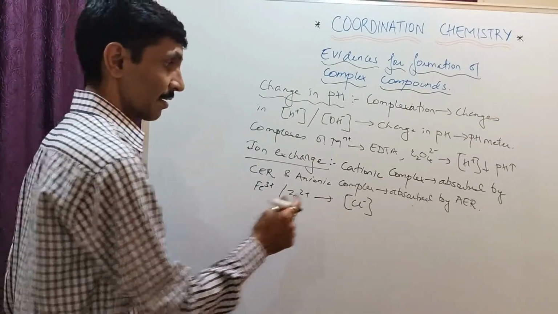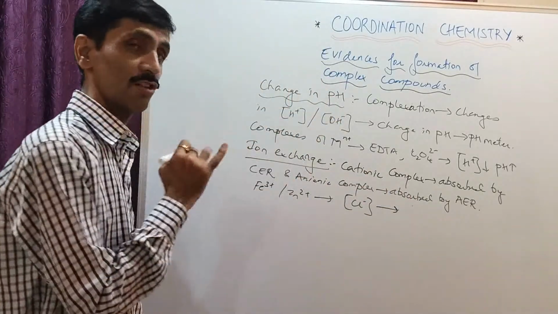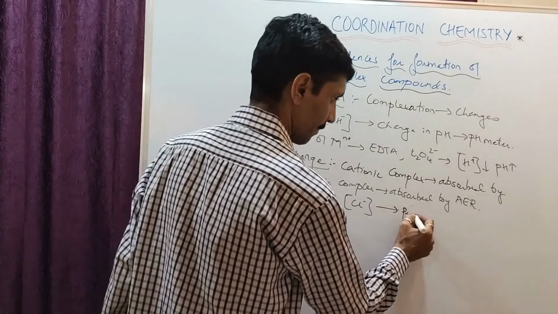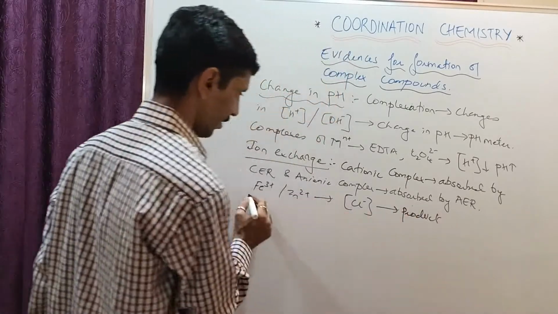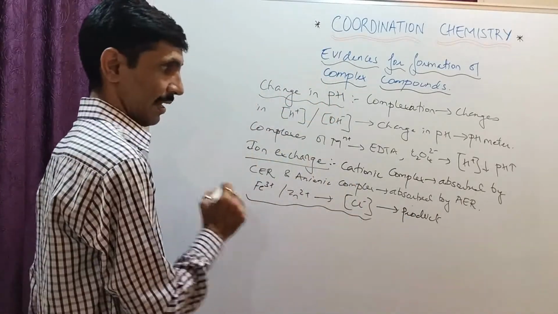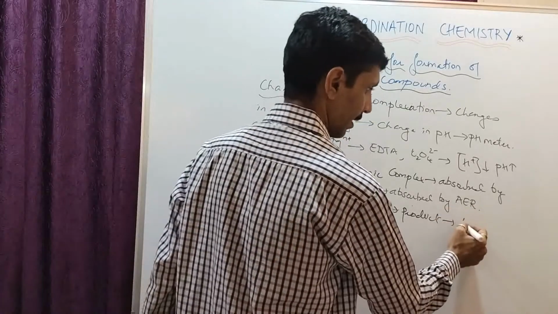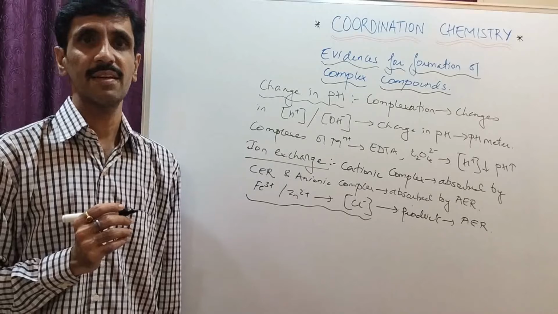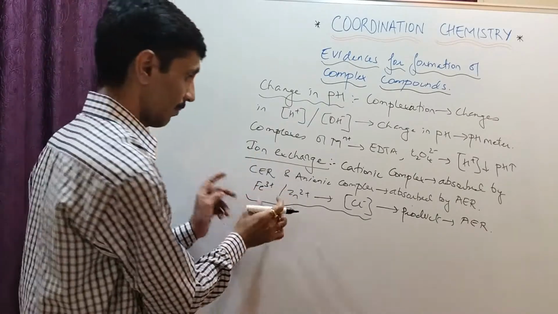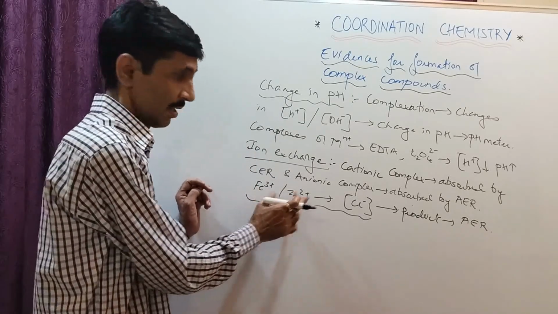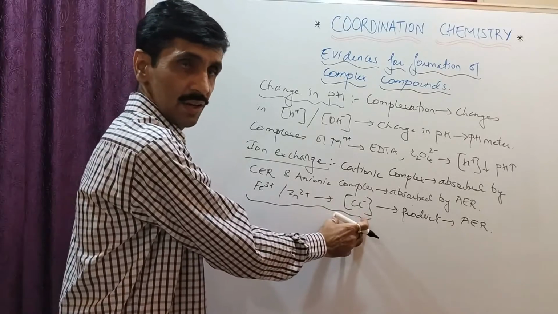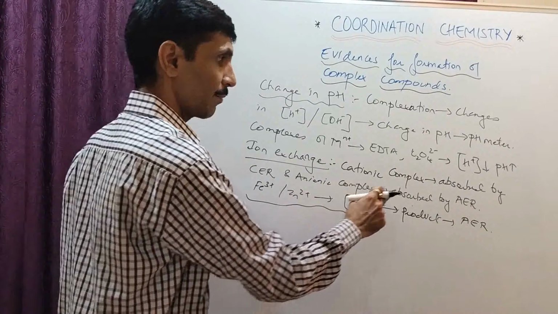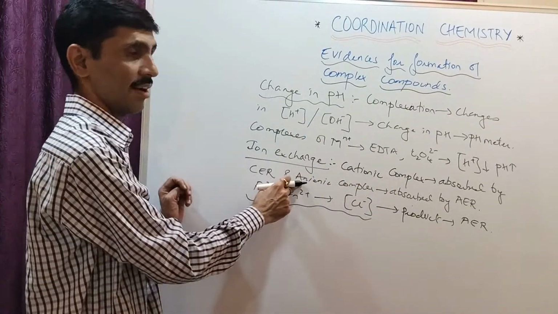अब क्या होता है कि जो रिजल्टिंग मुझे कॉम्प्लेक्स मिलता है यहाँ पे, जो सोल्यूशन मुझे मिलता है, ओके, द रिजल्टिंग पार्ट. Now this product which I am going to get on the combination of these two is going to be absorbed by the anion exchange region. किससे absorb होता है वो? anion exchange region से. यानी इसका मतलब क्या हो गया कि ये जो मेरे पास इनिशियली cation है, अब मैंने उसको ट्रीट किया विद क्लोराइड आयन, मुझे प्रोडक्ट मिल रहा है और वो anion exchange region के साथ absorb हो रहा है. Now who is going to be absorbed by the anion exchange region is the anionic complex.